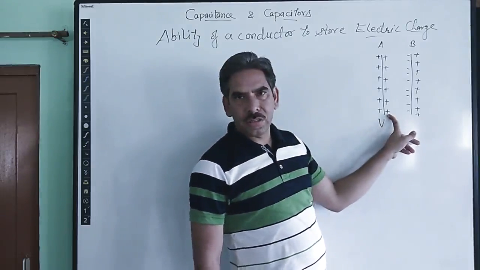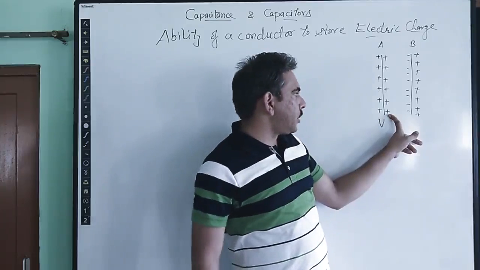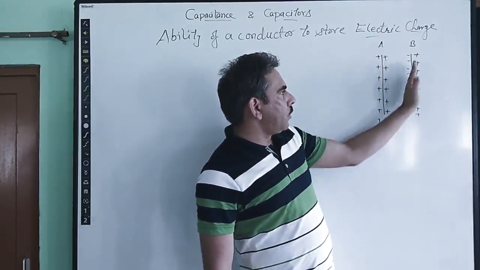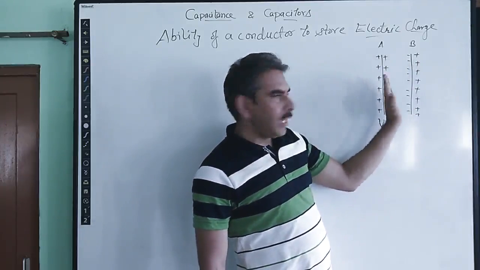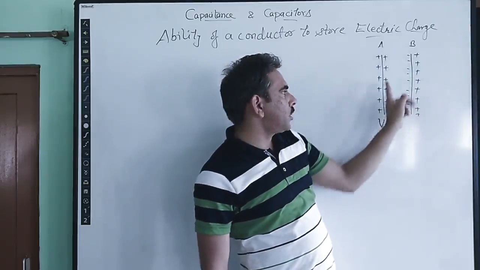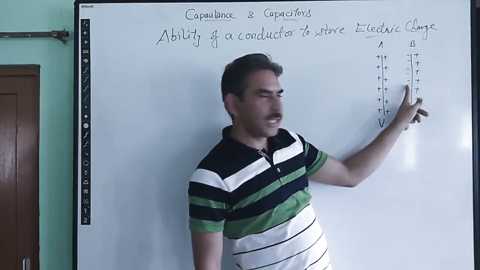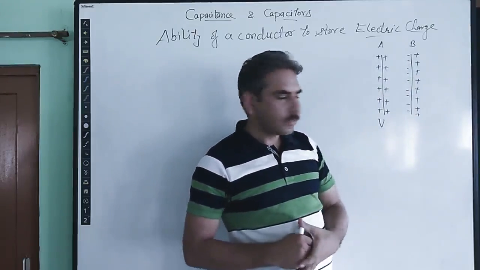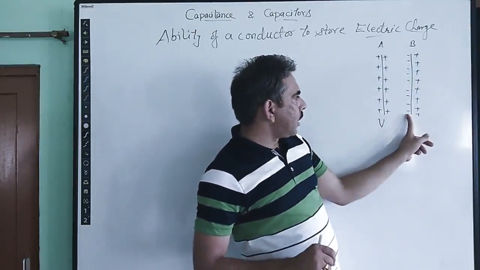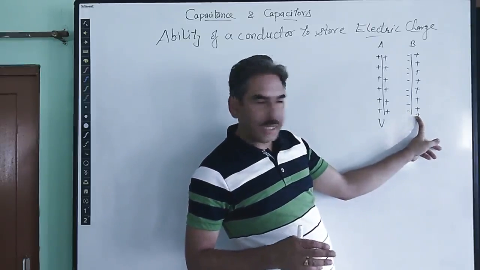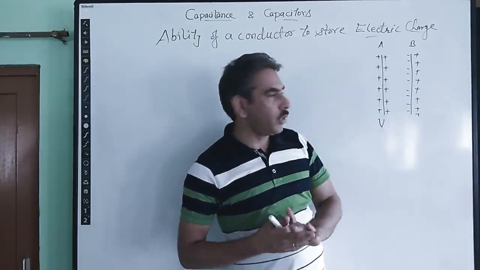Due to the process of electrical induction, a negative charge appears on the face which is close to plate A, and a positive charge appears on the opposite face, because the positive charge is repelled and the negative charge is attracted by the positive charge of plate A.